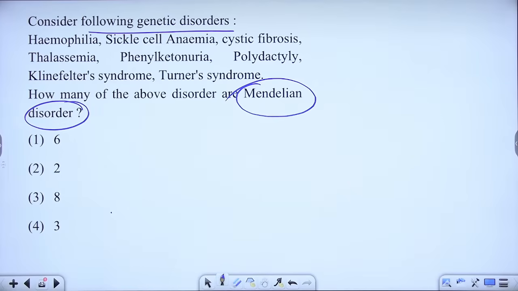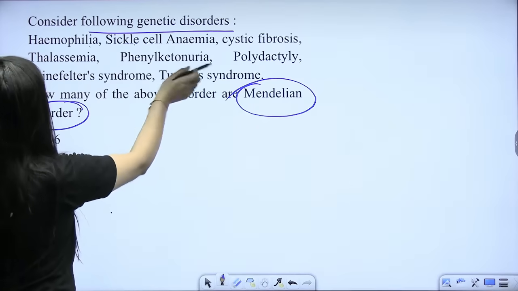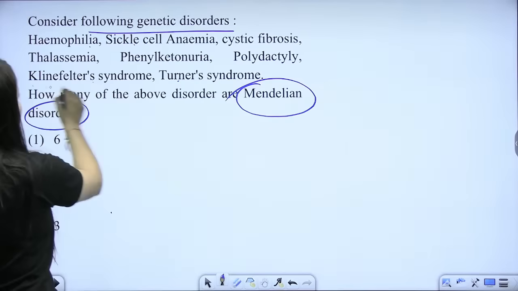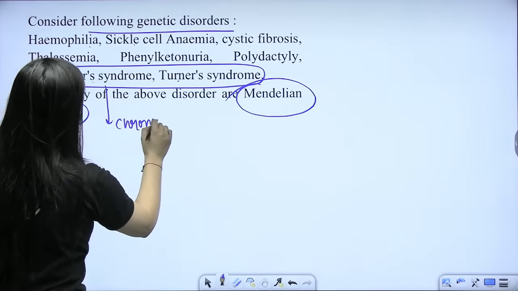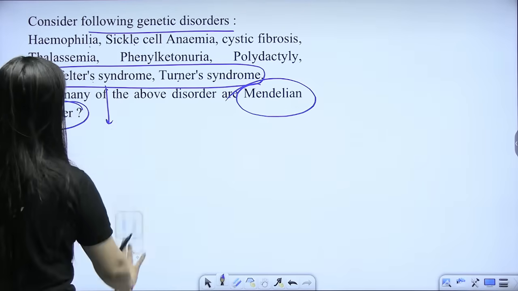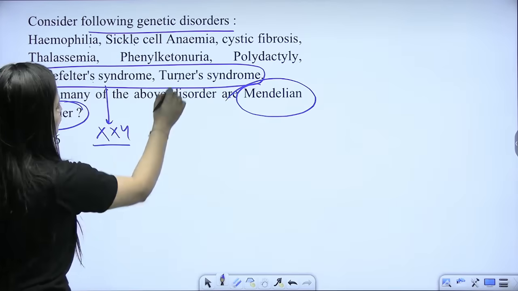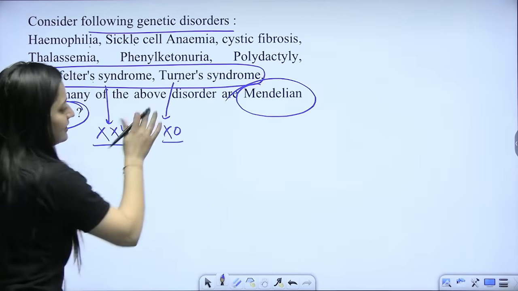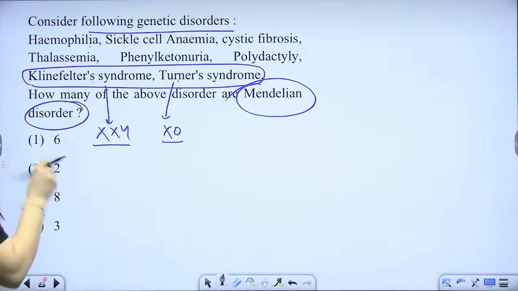So, what can you do? How many disorders do we have? 1, 2, 3, 4, 5, 6, 7, and 8. These two are directly chromosomal disorders. Basically, we know that Klinefelter will have one extra X chromosome, and here you will have one less copy. So it is related to aneuploidy, right?